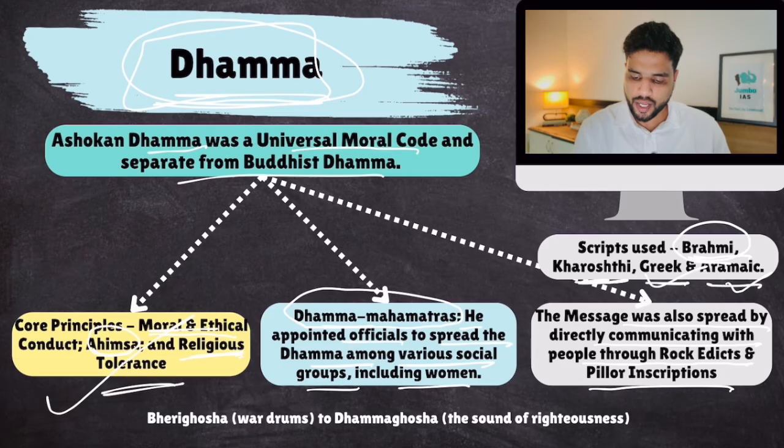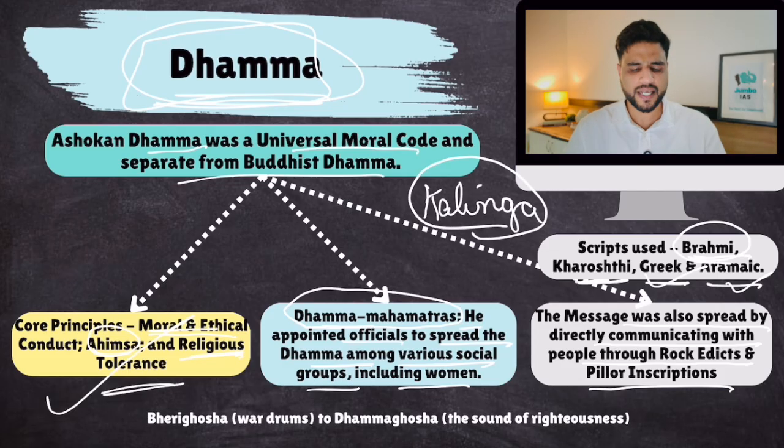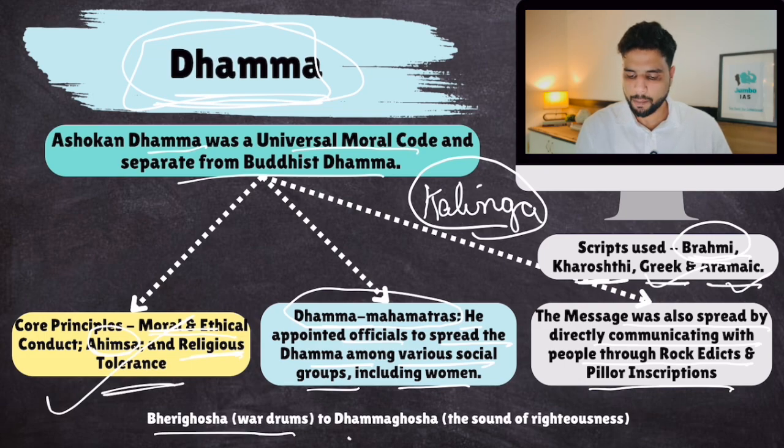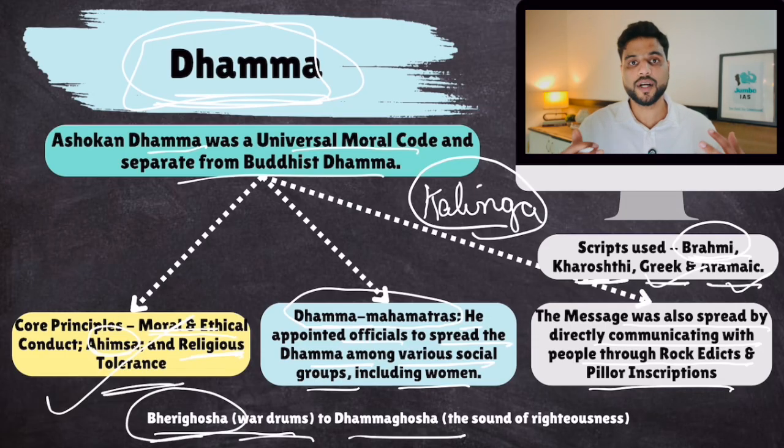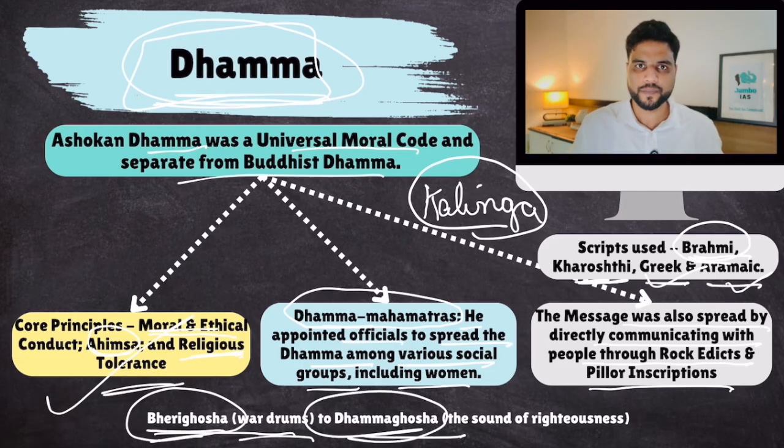Okay, and as soon as he saw the Kalinga War, we all know the Kalinga story, so much destruction in the Kalinga War, he converted to Buddhism. That's the famous story. And from then onwards, he announced that now we will convert from Bheri Ghosh to Dhamma Ghosh. Bheri Ghosh is the sound of war drums. Whenever there was a war, drums would be beaten. Now we would shift from Bheri Ghosh to Dhamma Ghosh. He stopped all conquest wars and started propagating Dhamma to other countries as well. Sound of righteousness. Clear?